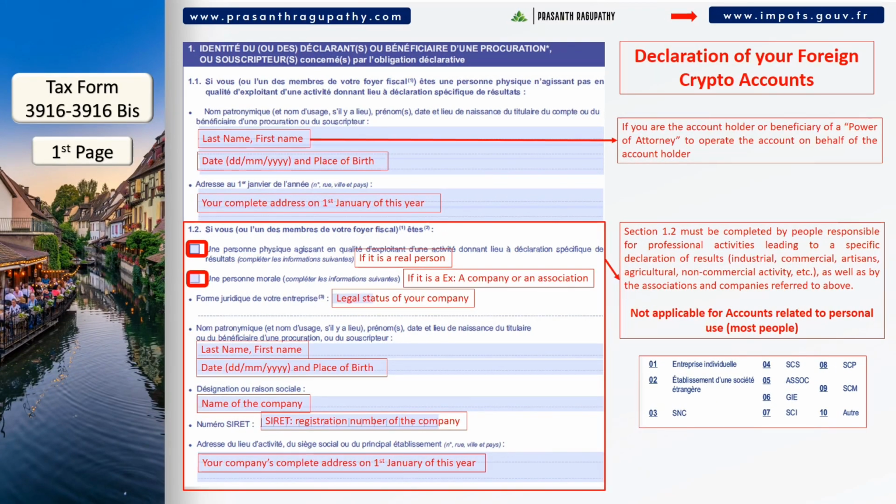In the first page, we have the sections 1.1 and 1.2. In section 1.1, complete your basic details like name, date of birth, place of birth, and complete address on the 1st of January of this year. Section 1.2 is only applicable if either you or someone in your tax household does a commercial activity. If yes, enter the relevant details as explained on the screen.